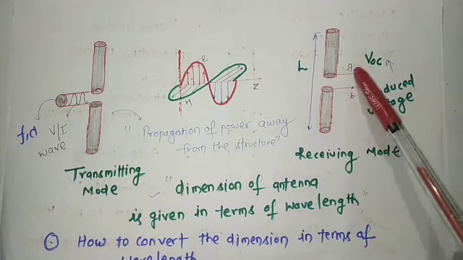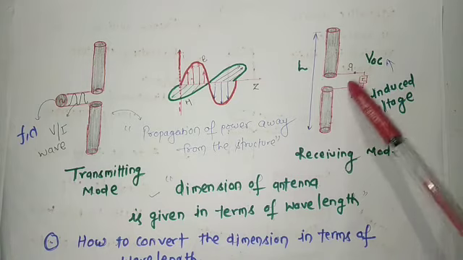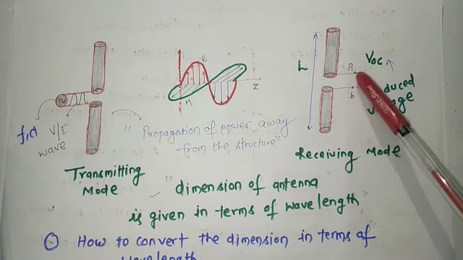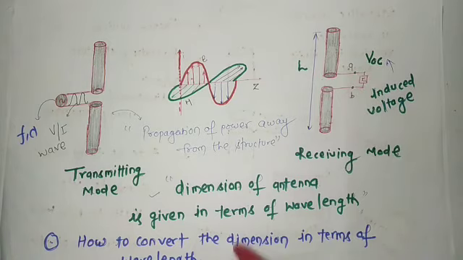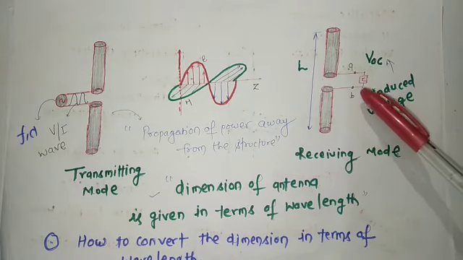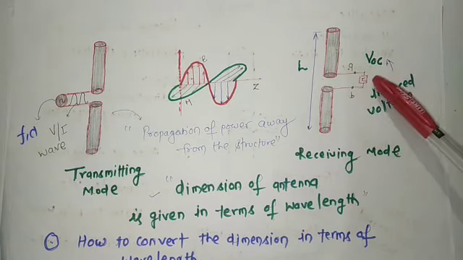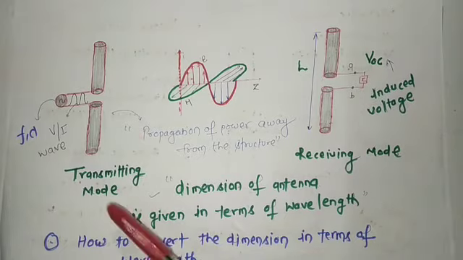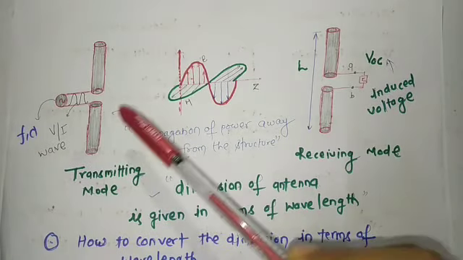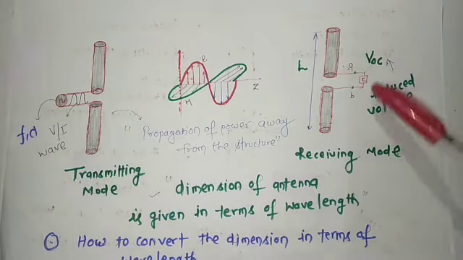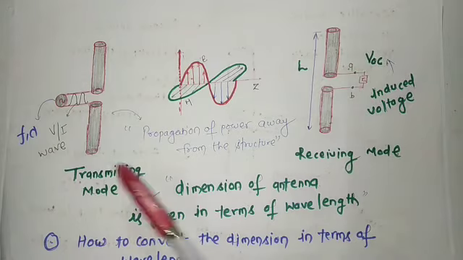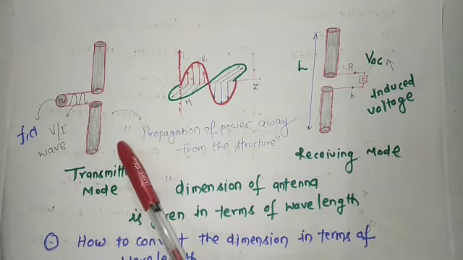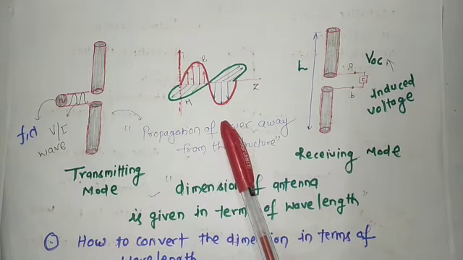This is known as the terminal. So at the terminal of the antenna, voltage is induced, and finally we get the voltage. This mode of operation is known as receiving mode, and the other is known as transmitting mode. In the case of transmitting mode, power is propagating away from the structure.